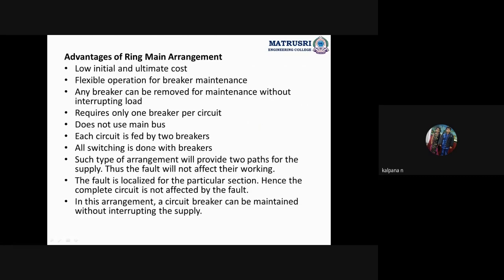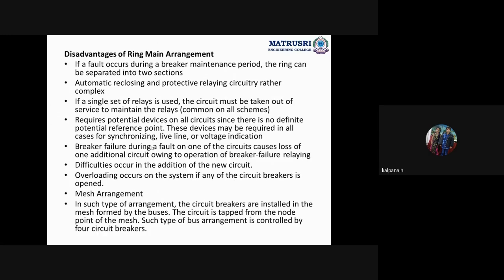The fault is localized to the particular section, hence the complete circuit is not affected by the fault. In this arrangement the circuit breaker can be maintained without interrupting the supply. So these are the advantages, and the disadvantages are these. If a fault occurs during the breaker maintenance period, the ring can be separated into two sections. Okay, the ring can be separated into two sections.